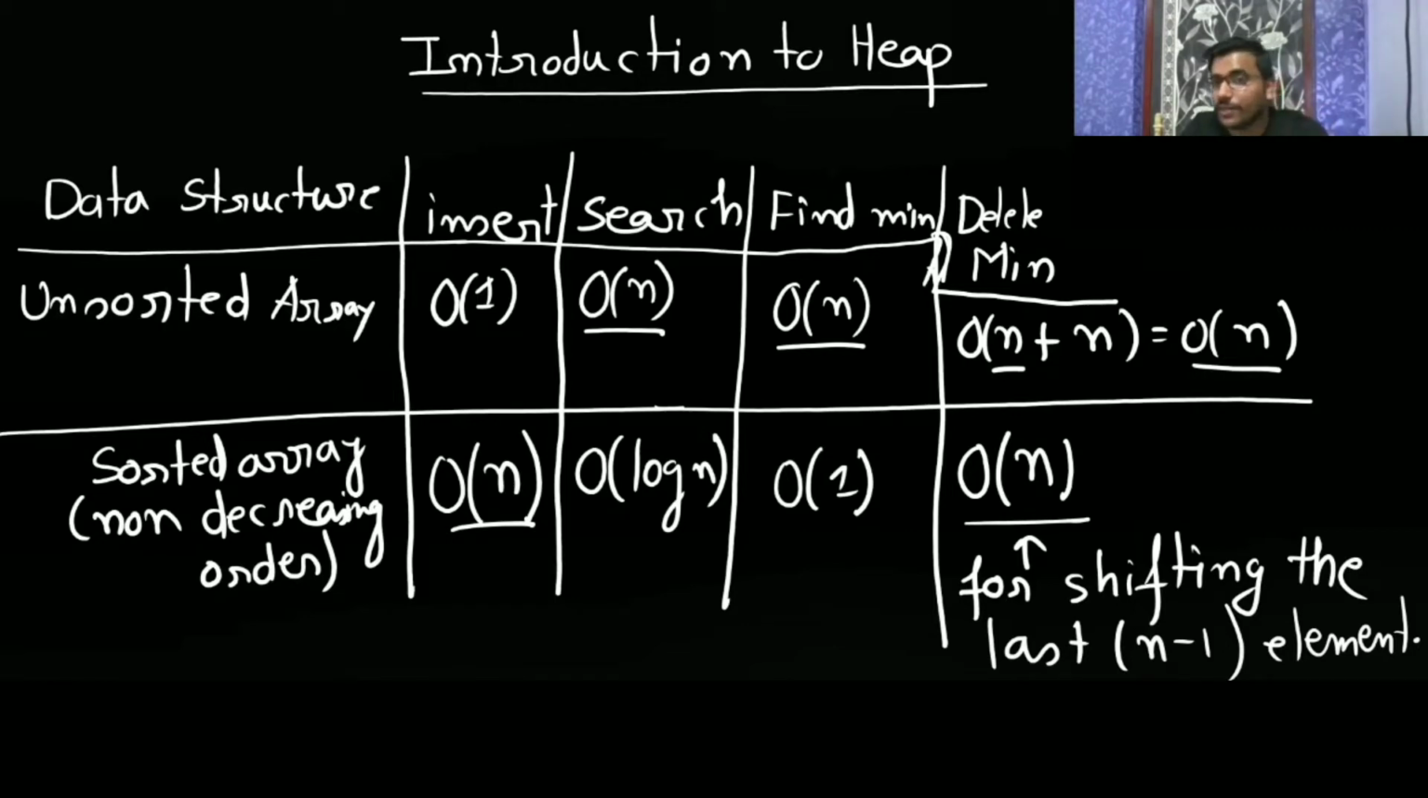After finding the minimum, if I ask you to delete min, again you have to shift the remaining n minus 1 elements. So overall it is going to be big O of n, because after deleting the min, the first element, you have to move the remaining n minus 1 elements one cell ahead. Okay. Now this we have seen for unsorted and sorted arrays.